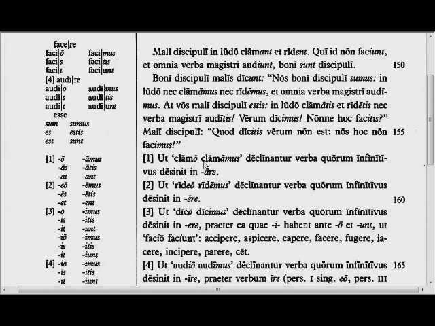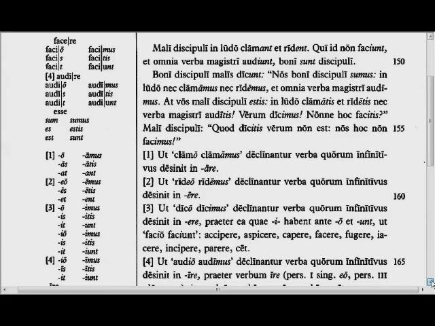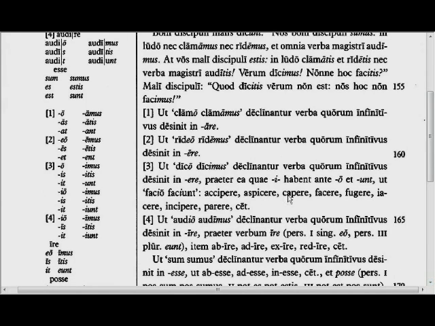So here we have like clamo, clamamus are declined, the verbs of which the infinitive ends in -are. Like rideo, ridemus are declined, the verbs whose infinitive ends in -ere. Like dico, dicamus are declined, the verbs whose infinitive ends in -ere, except that which has an I before the O and -unt, like facio, faciunt. So there are a few of those, and those are called the -io verbs. Like accipere, to accept, aspicere, to catch sight of, capere, to seize or grab, etc.